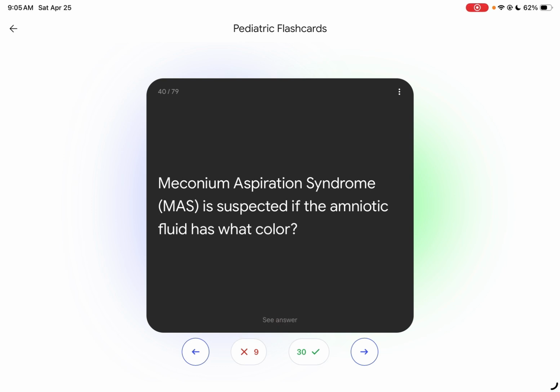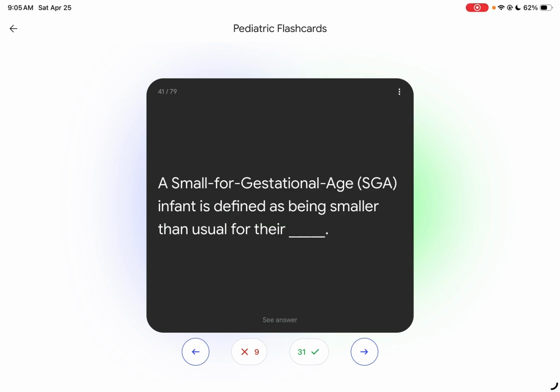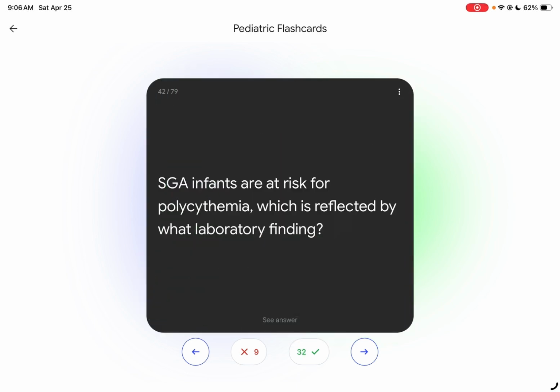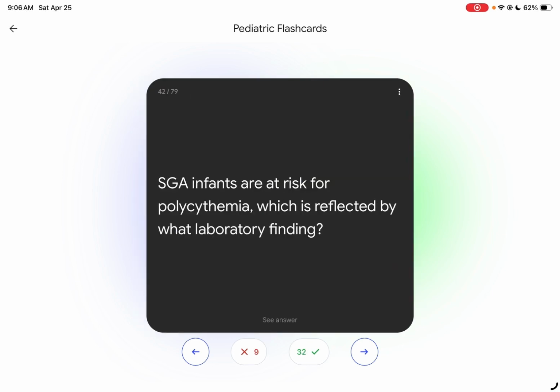Meconium aspiration syndrome is suspected if the amniotic fluid has what color? Meconium aspiration syndrome is suspected if the amniotic fluid is yellow or greenish in color. Small for gestational age infant is defined as being smaller than usual for their gestational age. SGA infants are at risk for polycythemia, which is reflected by what laboratory finding? High hematocrit. Small for gestational age infants are at risk for polycythemia. So polycythemia means you have many red blood cells, reflected by what laboratory finding? So the SGA has many red blood cells, high hematocrit, which is polycythemia.